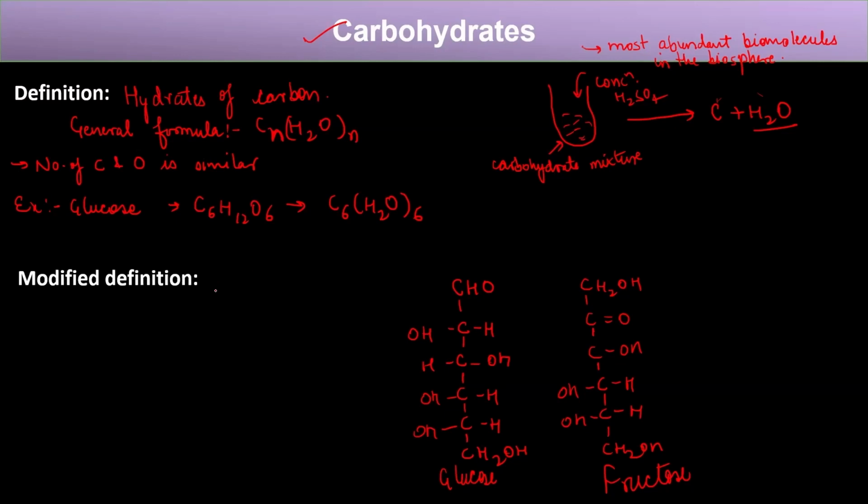From this structure, we can see that these structures have hydroxyl groups, and there are multiple hydroxyl groups. So people gave a modified definition, and that modified definition was polyhydroxy because it has multiple hydroxyl groups. And apart from hydroxy, what else does it have? It has an aldehyde group or a ketone group, right?